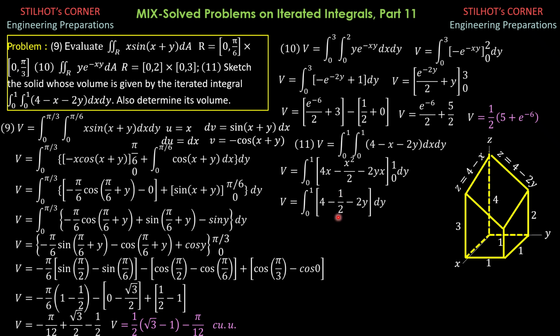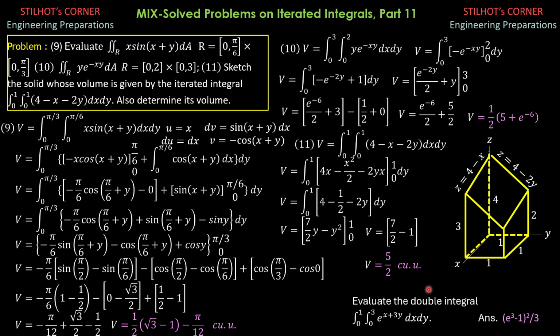4 minus 1 half is 7 halves. Integral of 7 halves dy is 7 halves y. Then minus 2y squared over 2, so minus y squared. So that would be 7 halves y minus y squared from 0 to 1. So finally, lower limit 0, so 7 halves times 1 minus 1 squared. So 7 halves minus 1, that would be the value, and it is 5 halves. So volume equals 5 halves cubic units.